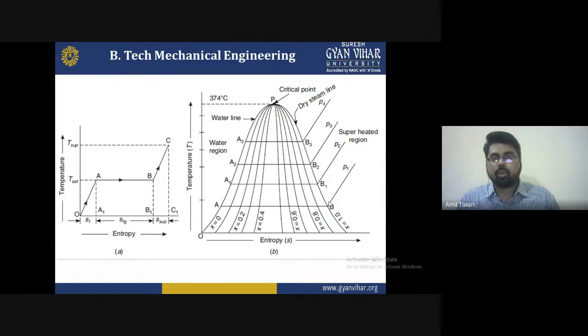At the center point, where the liquid line and the vapor line meet and make one point, that is the critical point. There is also the triple point, where the solid, liquid, and gas phases are in thermal equilibrium with each other. At that time we call it the triple point.